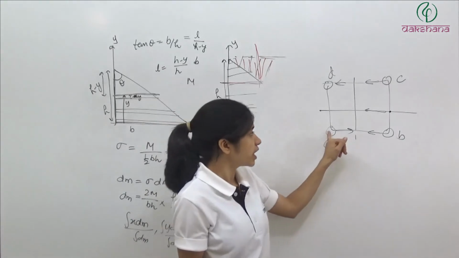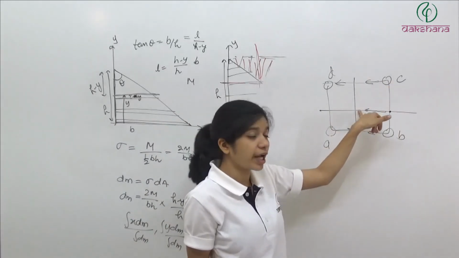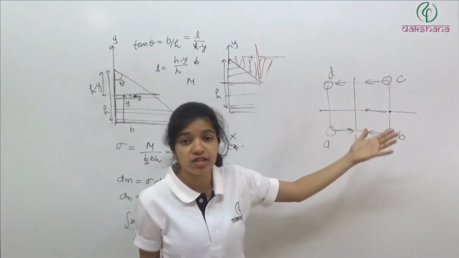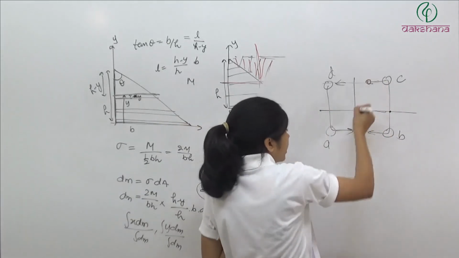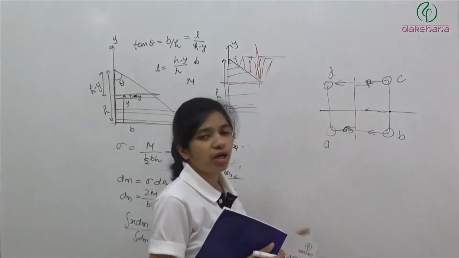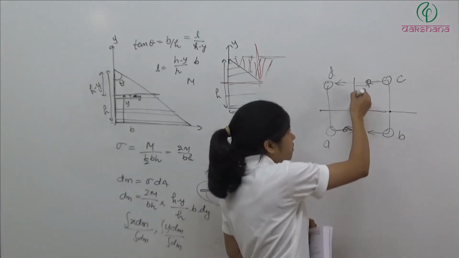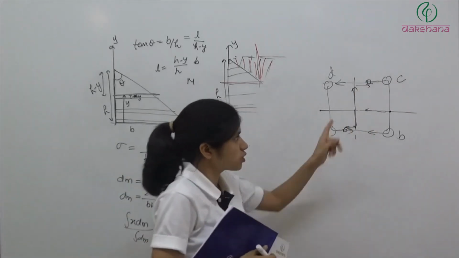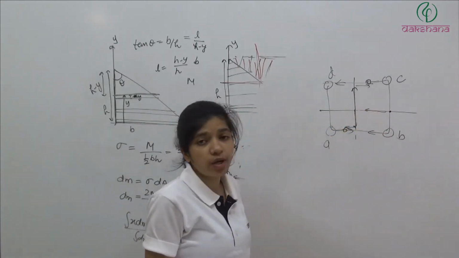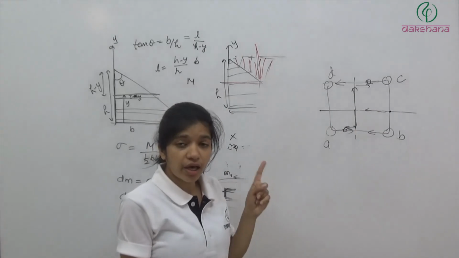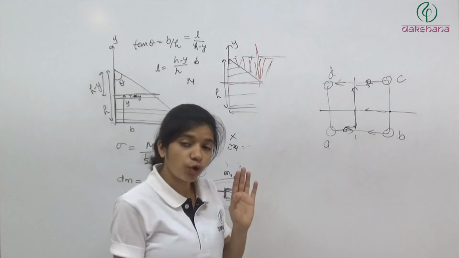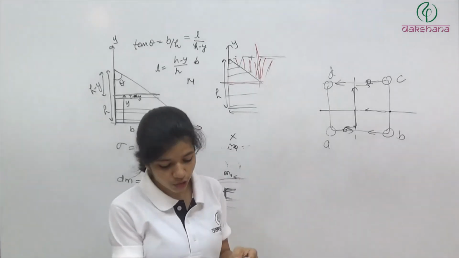A and C, center of mass of A and C is lying already at origin, and when it is moving in this direction and this is moving in this direction, again it is symmetric. After some time this will be here and this will be here. So again उन दोनों का distance will be same, center of mass will lie at origin. ठीक है ना? Y में distance दोनों का same है, X में distance दोनों का same है, इसका positive इसका negative. So thus A and C are symmetric about origin when they are at rest, when basically initially, and when they have started moving. In both the cases it is symmetric about origin, so their center of mass will lie